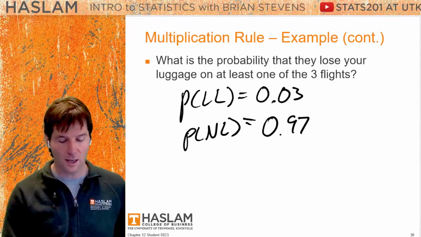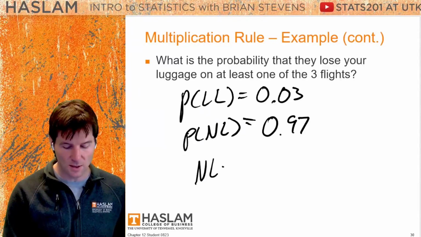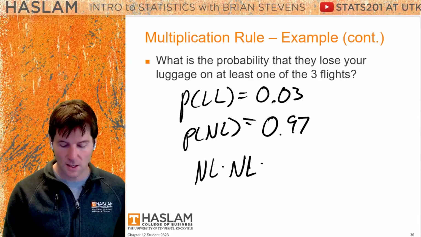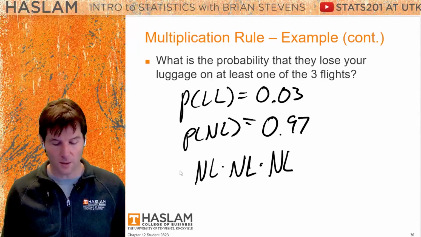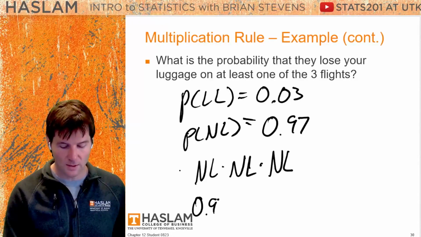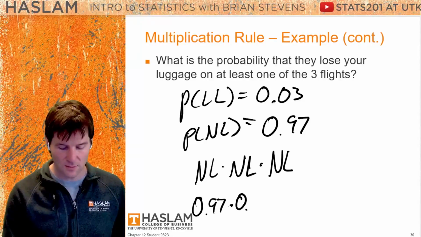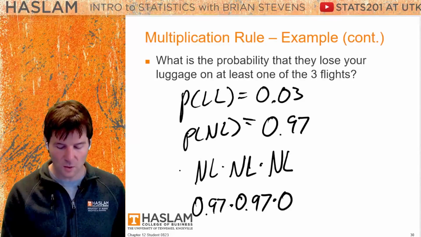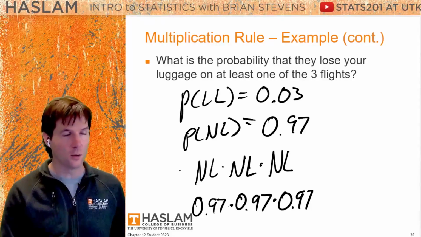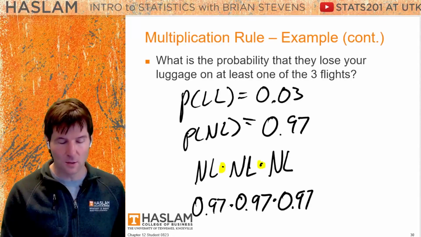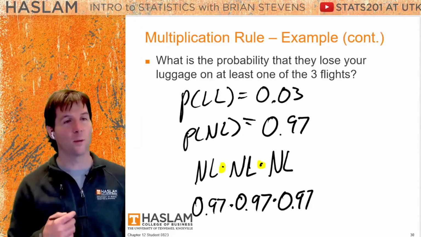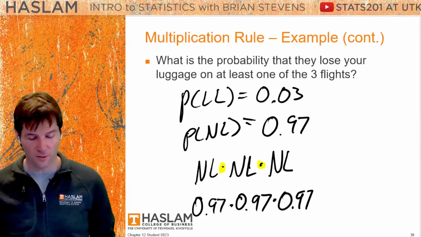Now, the best thing that could happen to us is the luggage is not lost, and it's not lost again, and it's not lost again, which would be 0.97 to the third power. We're just writing out 0.97 times 0.97 times 0.97, and you should always think about saying these in words. They don't lose my luggage, and they don't lose my luggage, and they don't lose my luggage. This is what we would want to occur if we went on a flight.